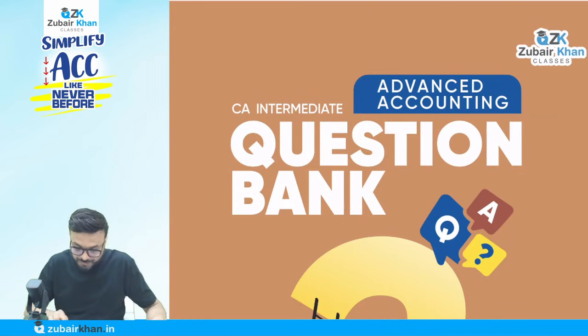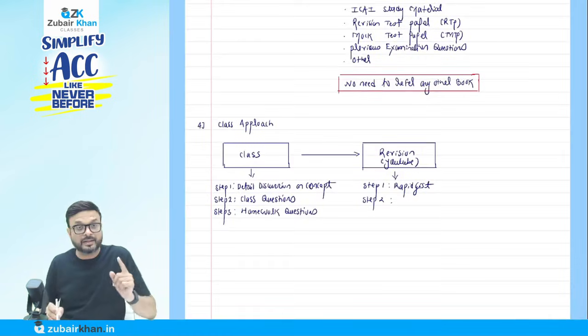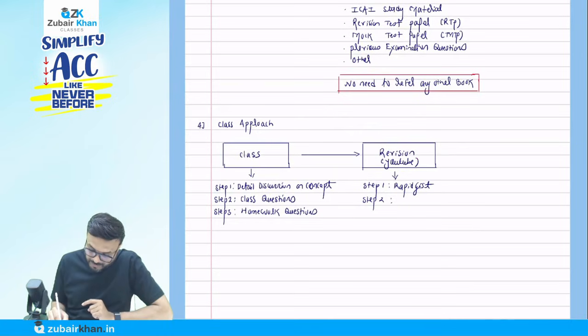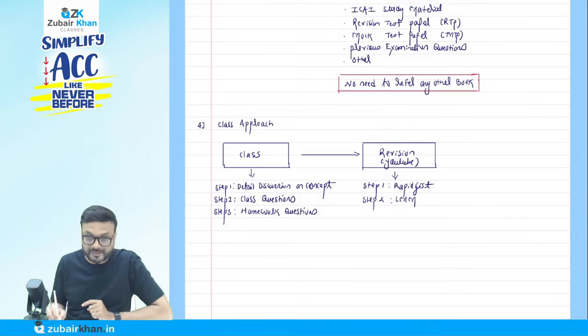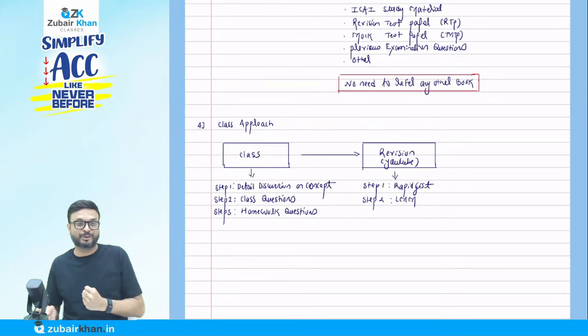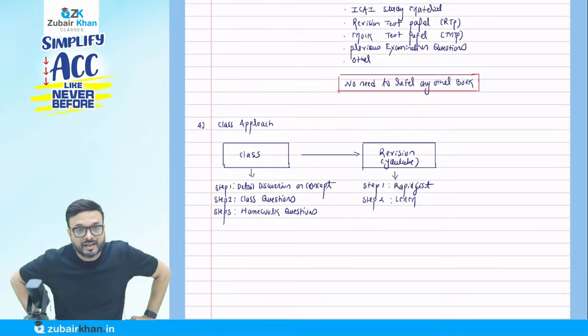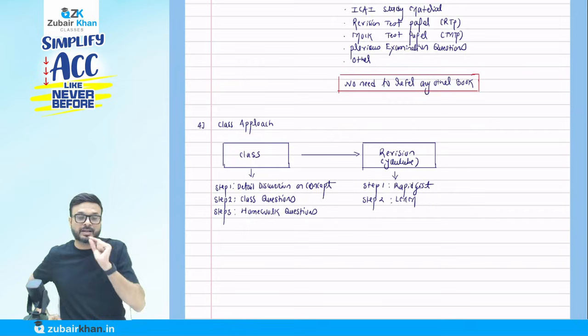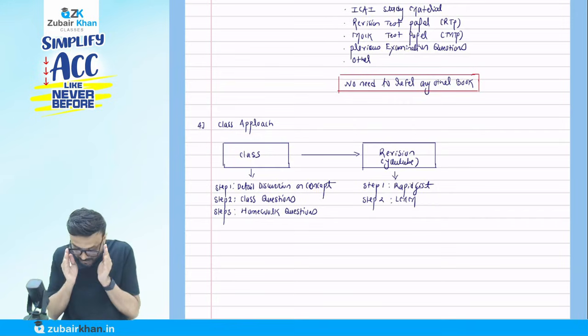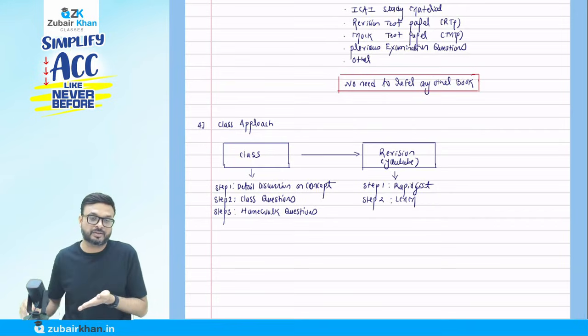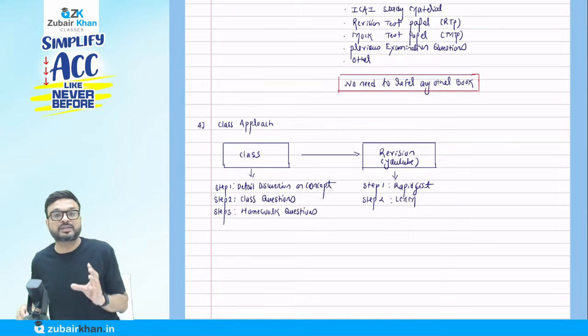So what I do is, after every chapter, I give them LMM. You ask, sir, what is this LMM? It is the key to getting 80 plus in advanced accounting. LMM is basically the last minute mastery questions. Only these questions you have to practice. So what is the LMM?